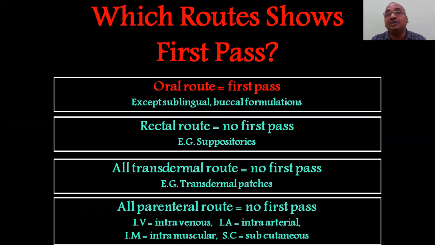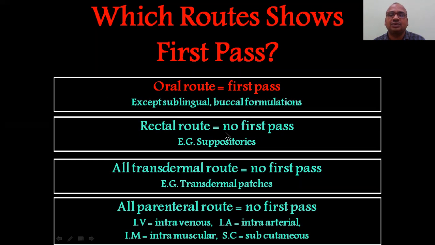Okay, which route shows the first pass? Oral route. Oral route is the main route. The main drawback of the oral route is the first pass metabolism. That's why here I have mentioned, see, oral route first pass metabolism, except the sublingual route and buccal formulations. Okay, that point is very, very important. That's why, as far as possible, you prepare buccal tablets instead of swallowing a tablet. With a lesser dose we can do.